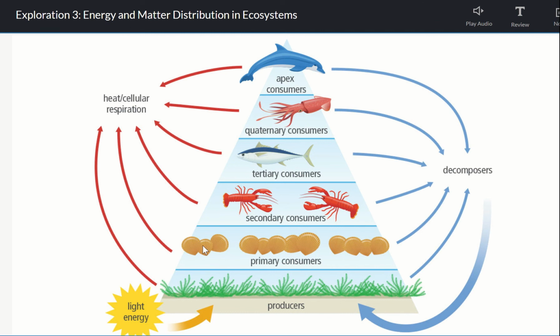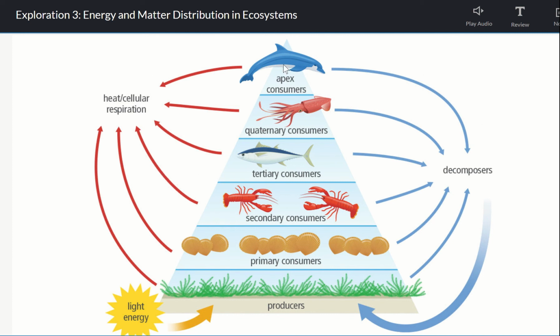Then we're going to move up to this one. They're going to give off heat, and give off heat, and give off heat. And so we're going to have a lesser amount of energy as we move up. There's less amount here because so much of that energy that's coming from the sun has been given off through heat, through cellular respiration.